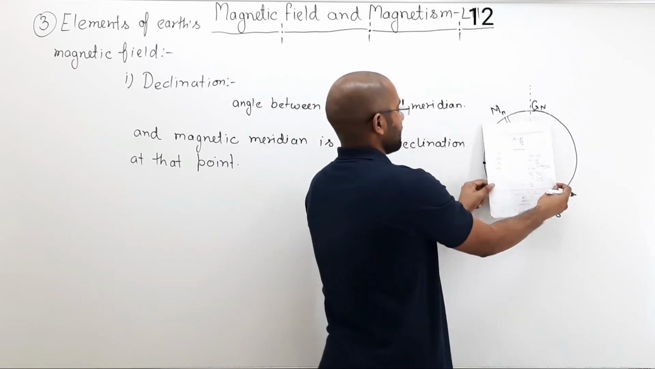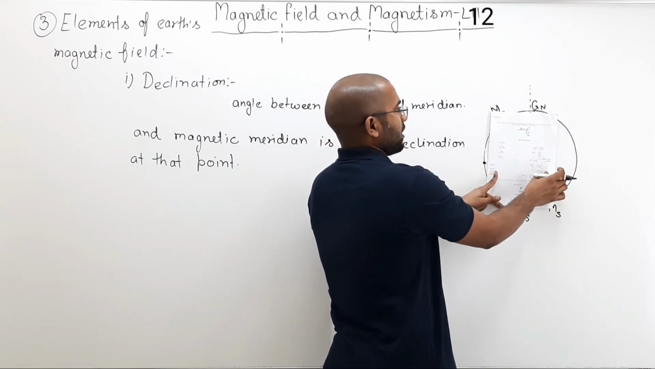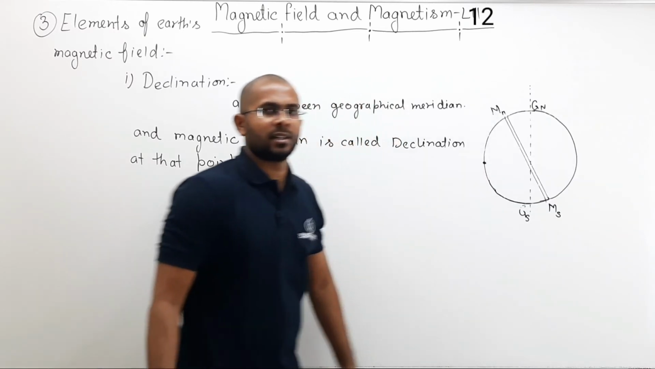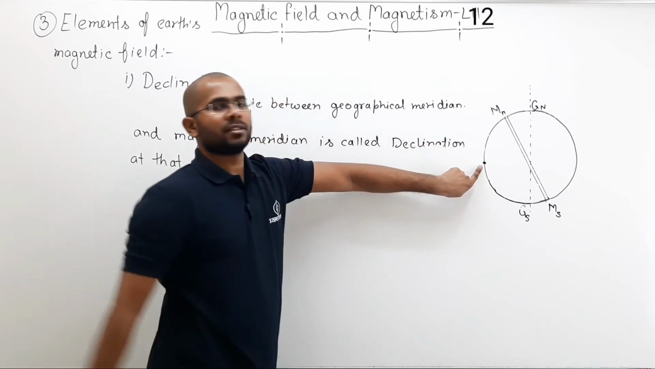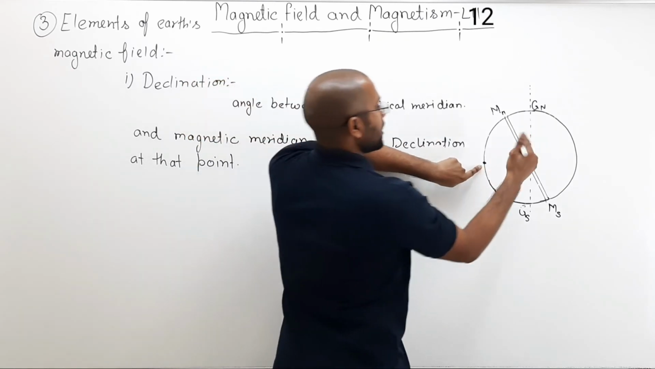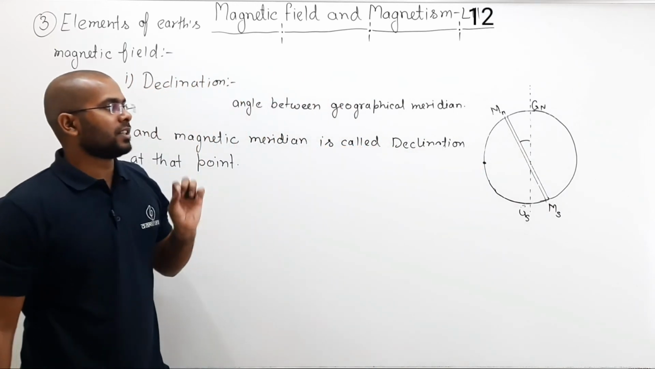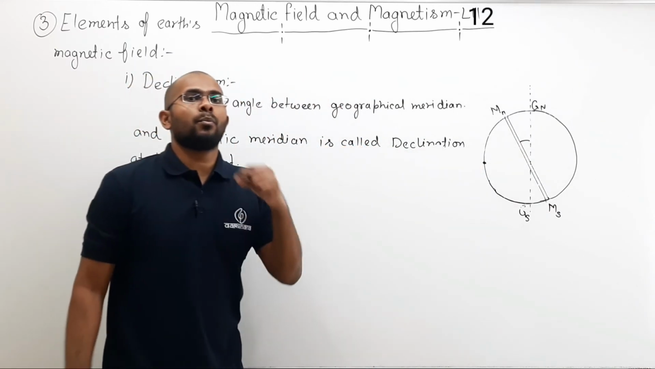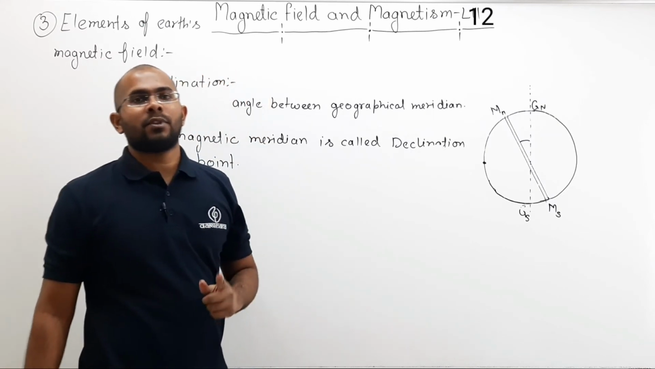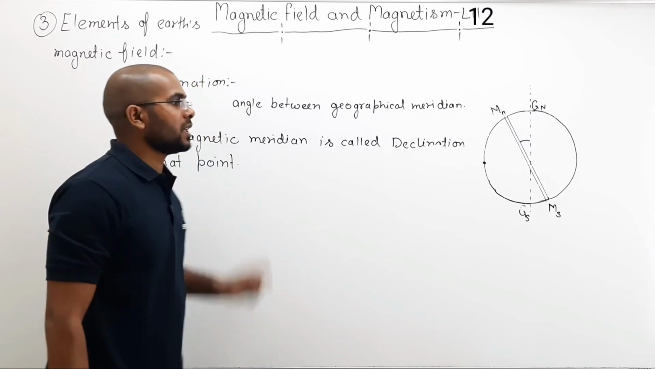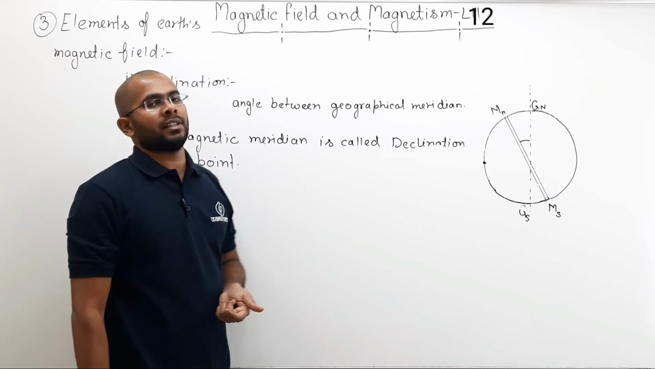So here at this point, the angle between geographical meridian and magnetic meridian is 0. So for this point, the declination is 0. For a point here, declination is like this. So declination is different at every point on the earth. Declination is not the same for each and every point. For every point on the earth, the angle of declination varies.